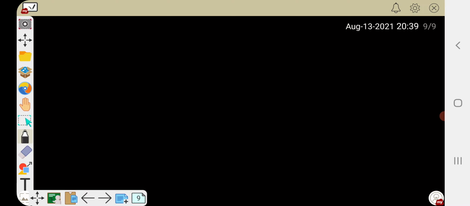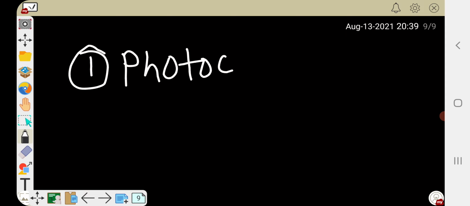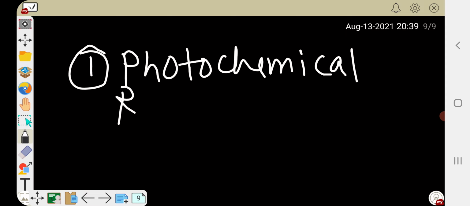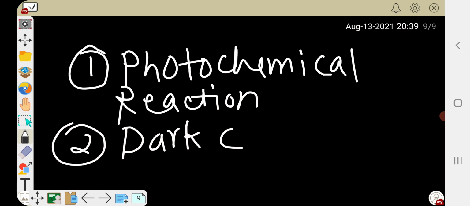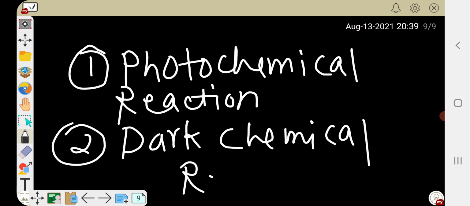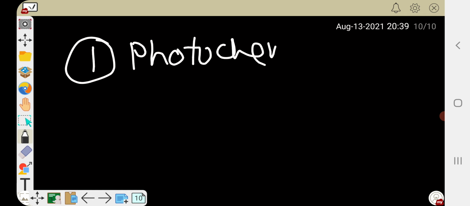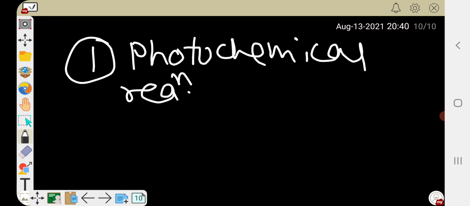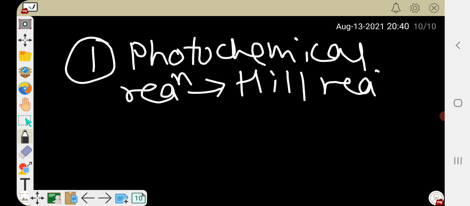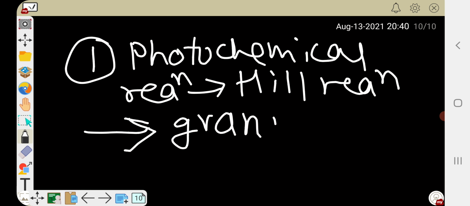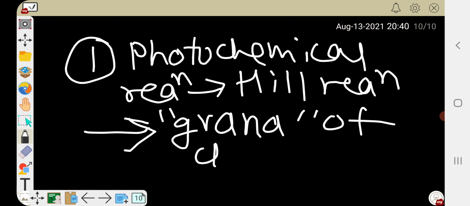Now the process of photosynthesis has two reactions. First is photochemical reaction, and second is dark chemical reaction. Out of which this first reaction is photochemical. It is also called Hill reaction. This happens in grana of chlorophyll.